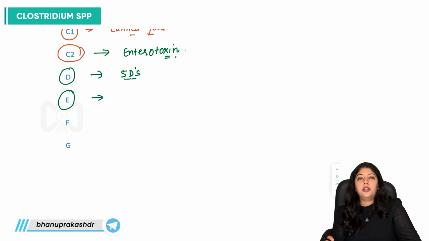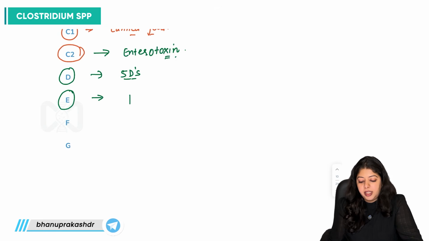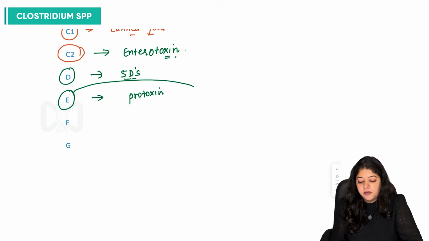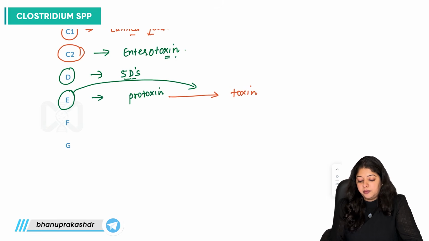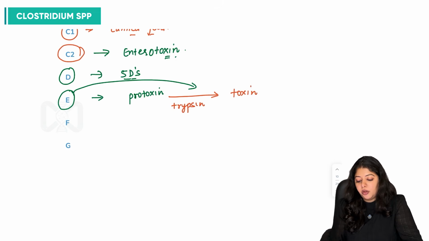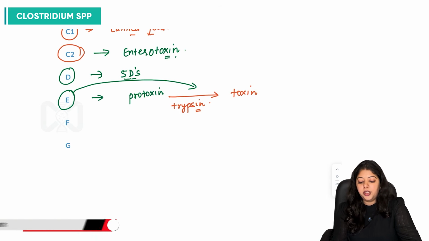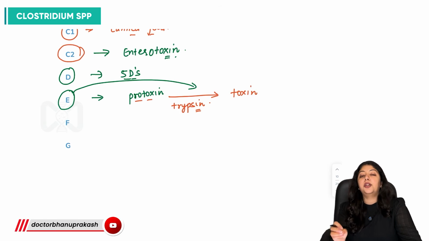Then with A, we must know one important thing about Clostridium: its toxin is not present in neurotoxic form. It is present as a protoxin, but it is the enzymes which are going to convert this protoxin into a potent toxin. So what are these enzymes? Trypsin. Most commonly, it is converting the protoxin to toxin, from an inactive to an active form, right?